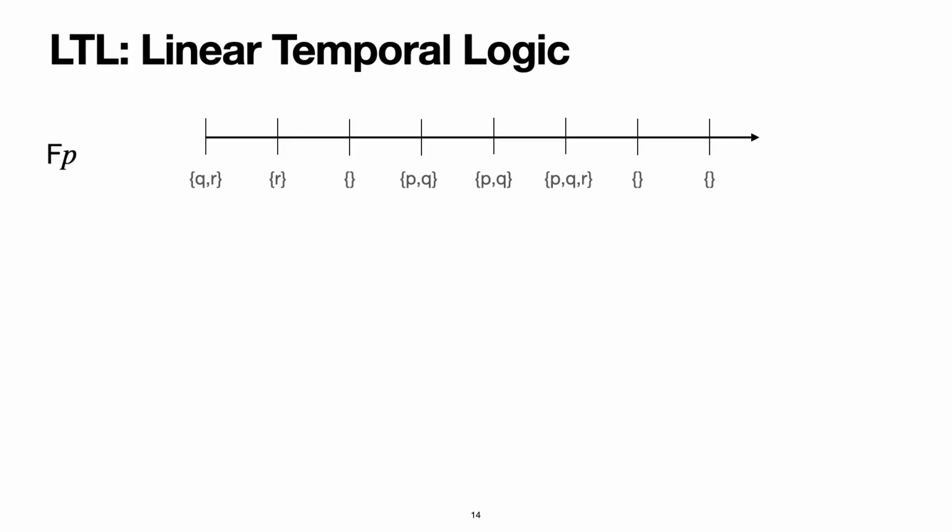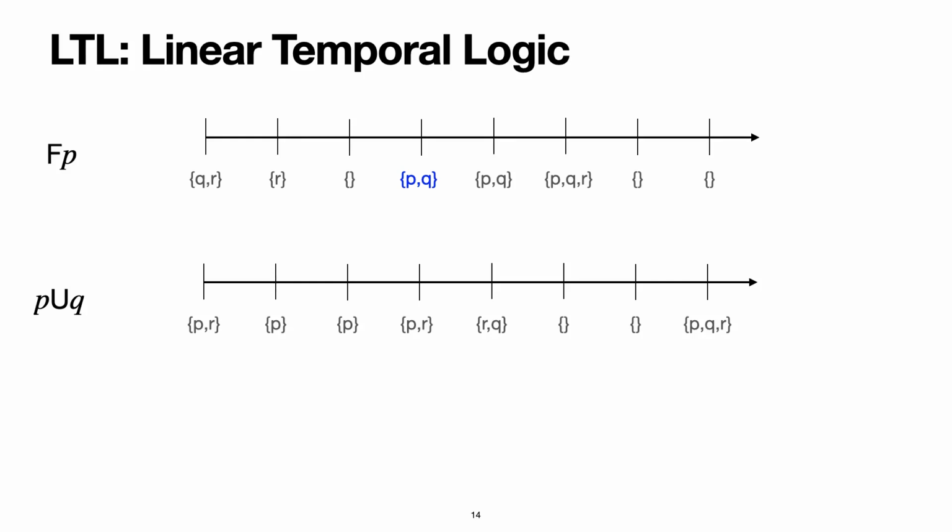Let's evaluate the formula FP on this sequence. Under every tick, there is a set of true propositions at that time point. We see that there is a time point at which the proposition P is true. Thus, the formula eventually P is true for this sequence. Similarly, consider a formula P until Q. This formula describes sequences where the proposition Q eventually holds, and until that happens, the proposition P must hold. This exactly is the case on this sequence. Q holds at this time point, and P holds at every time point before that.